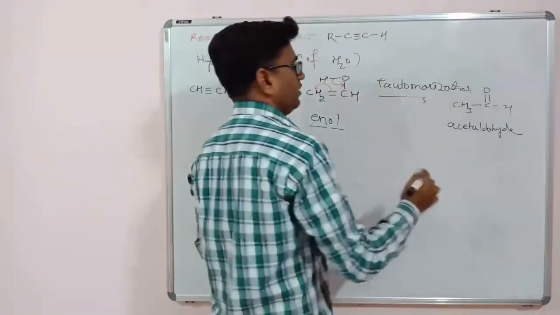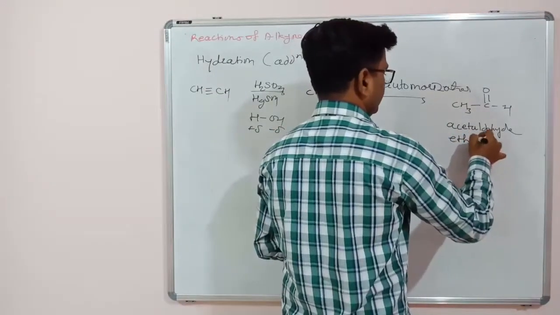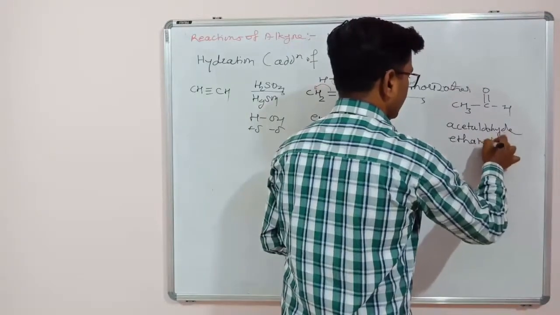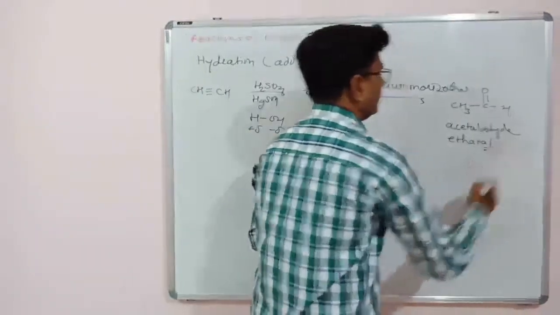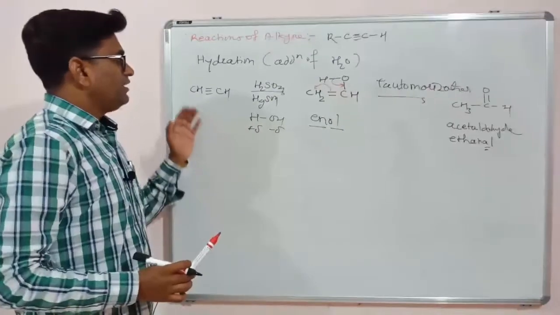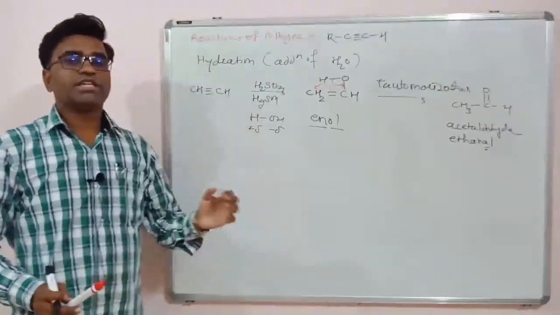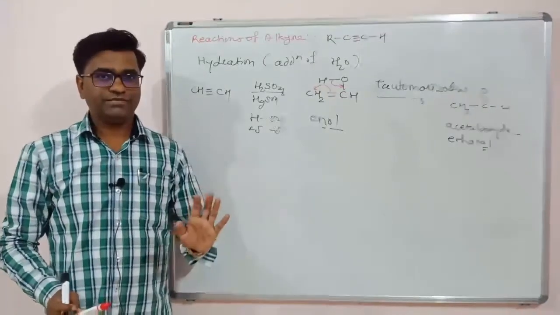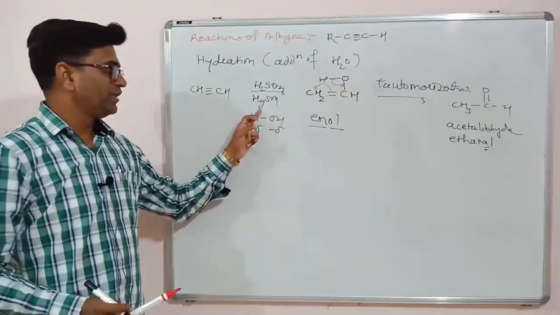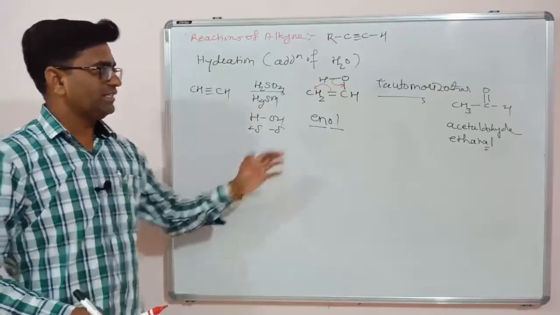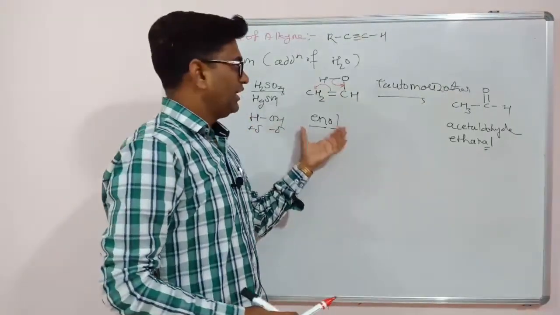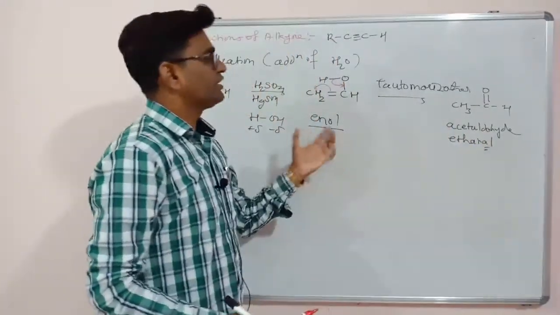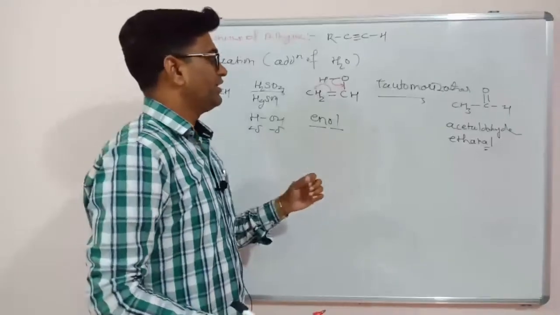Acetaldehyde, or by IUPAC name, ethanal. Okay, so what will happen? Just now we have seen the addition reactions of alkynes, where 2 moles of the reagent get added. In this case, only 1 mole of water is added to acetylene, and we get this enol. The enol is tautomerized to give another product, acetaldehyde, because enols are less stable at equilibrium conditions.